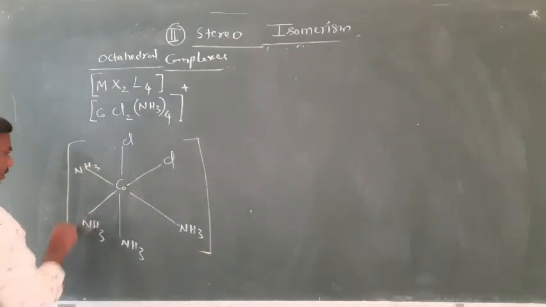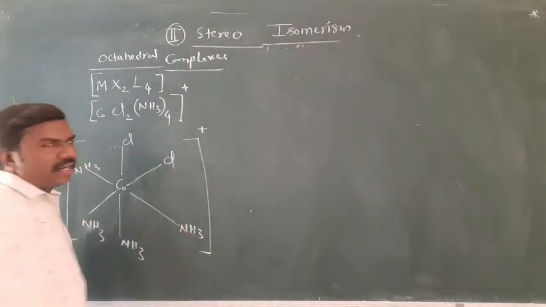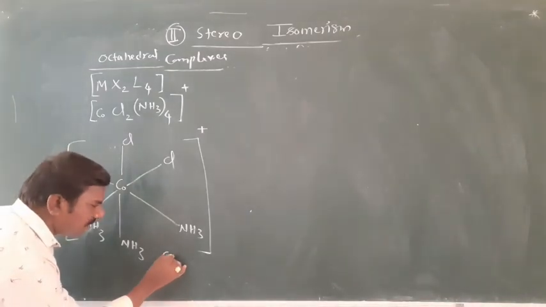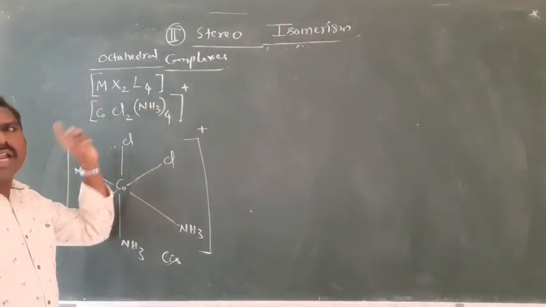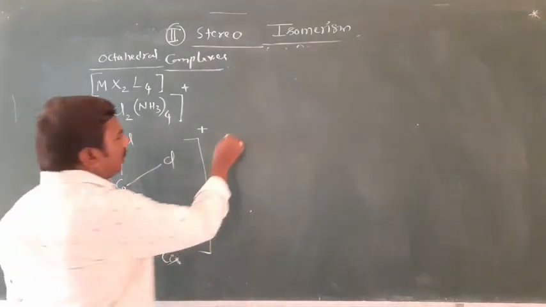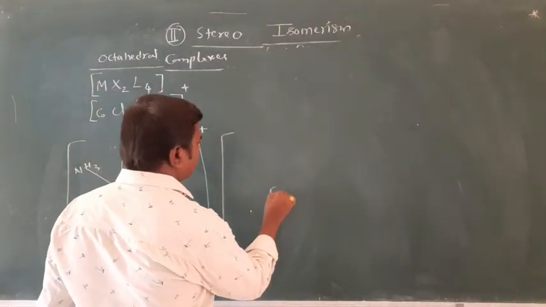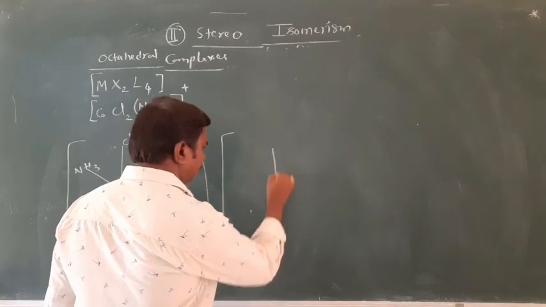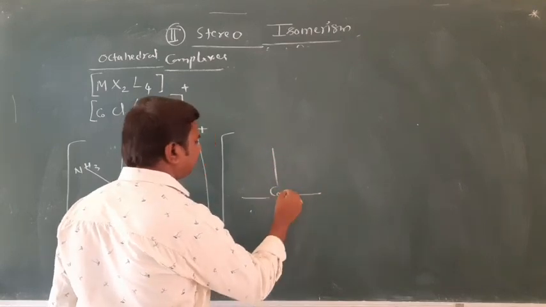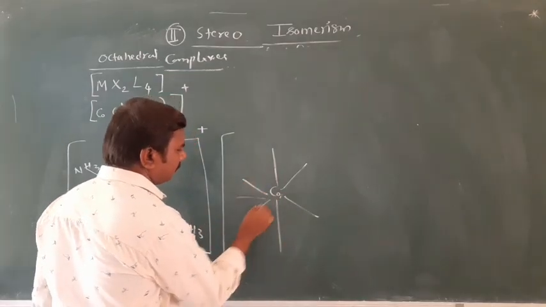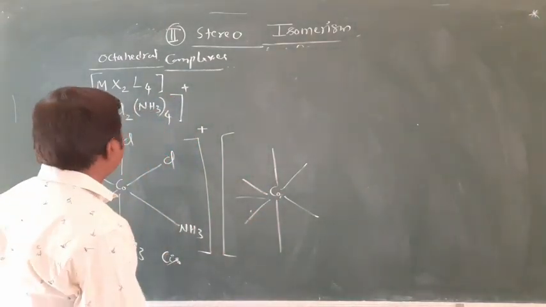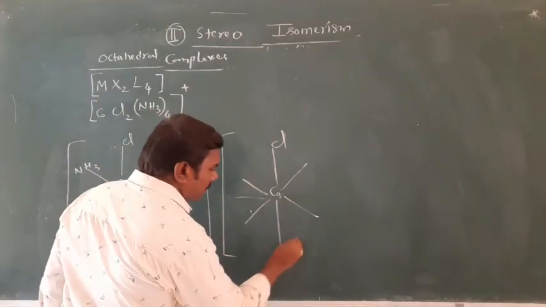This is the complex. Now same side means cis it is, cis tetraamine dichloride cobalt 3. Next trans is Co, same as it is. Can draw like this. Now Cl opposite to each other.